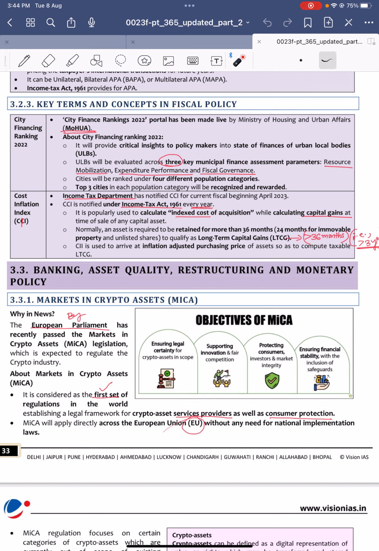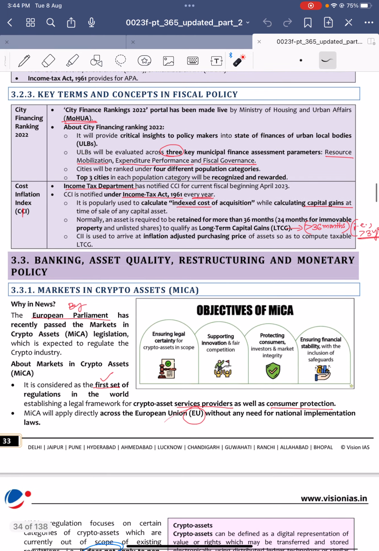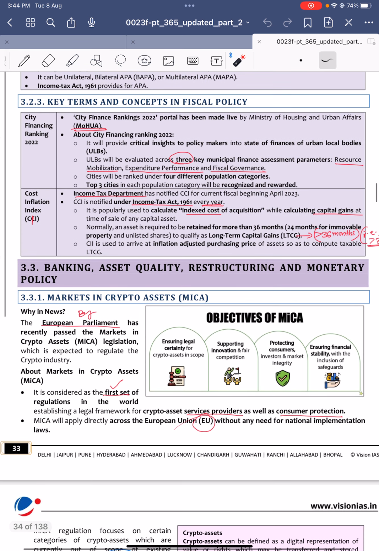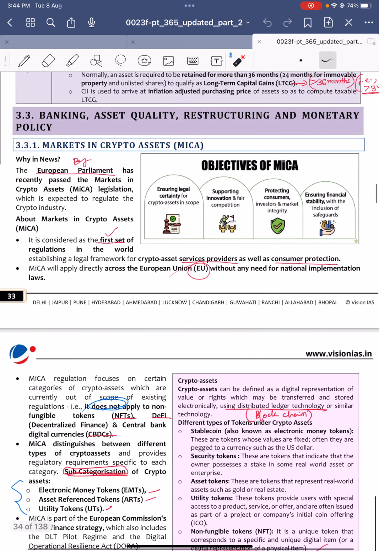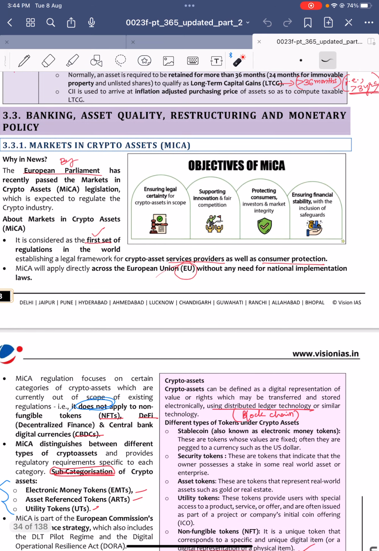Okay, so now considering what is long term capital gains and short term capital gains. Long term capital gains is that which is accrued over more than 3 years, then that will be considered as long term capital gains. You just have to remember, these details are not much important. You need to remember only a few things like city financing ranking, which was released by MOHUA, the Ministry of Housing and Urban Affairs, and cost inflation index by the income tax department. Those are enough. Also, to be considered as long term capital gains, it should be of minimum 3 years.